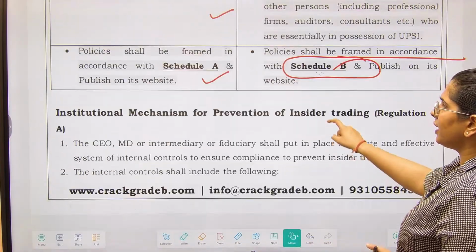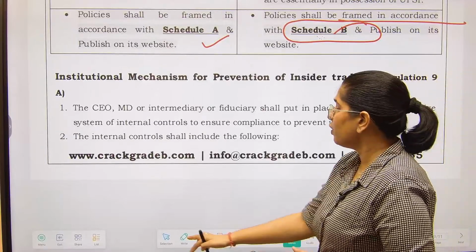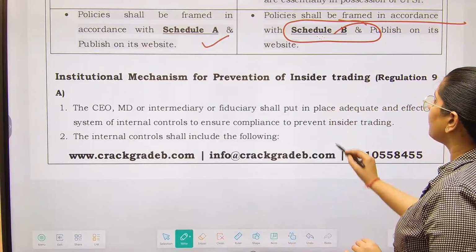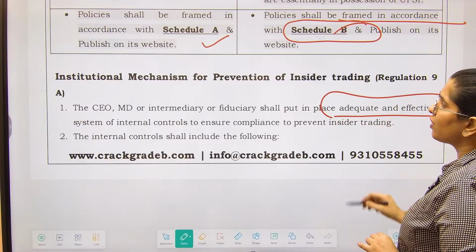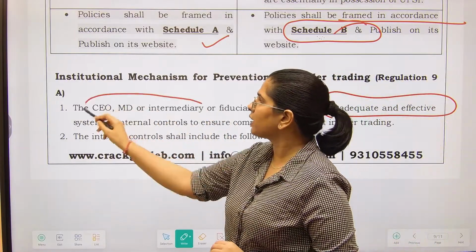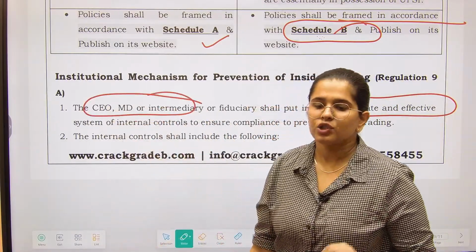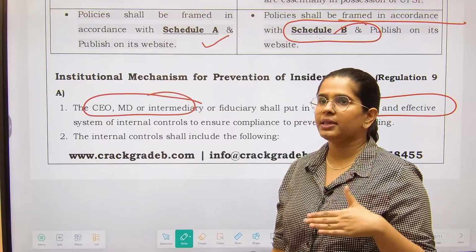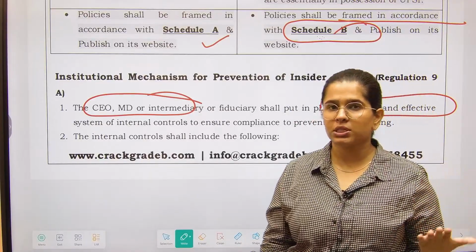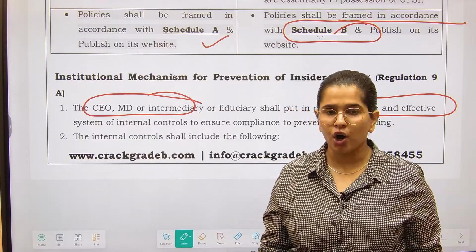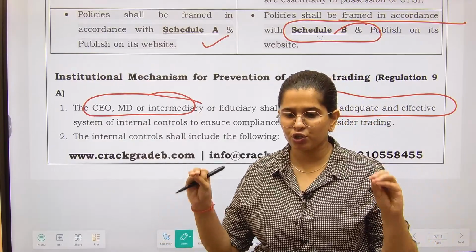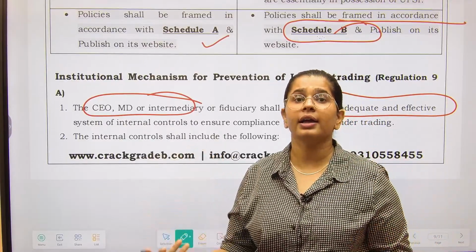Institutional mechanism for it: the CEO, MD, and intermediary shall put in place adequate systems of internal control. Here we are talking about a company, right? So being the owner and director of the company, it is your responsibility to ensure that any kind of information does not go beyond your company.